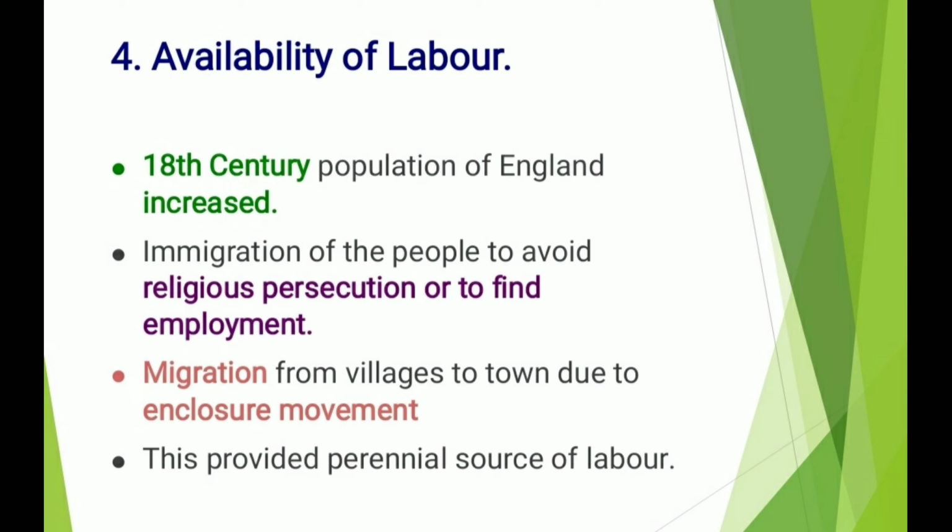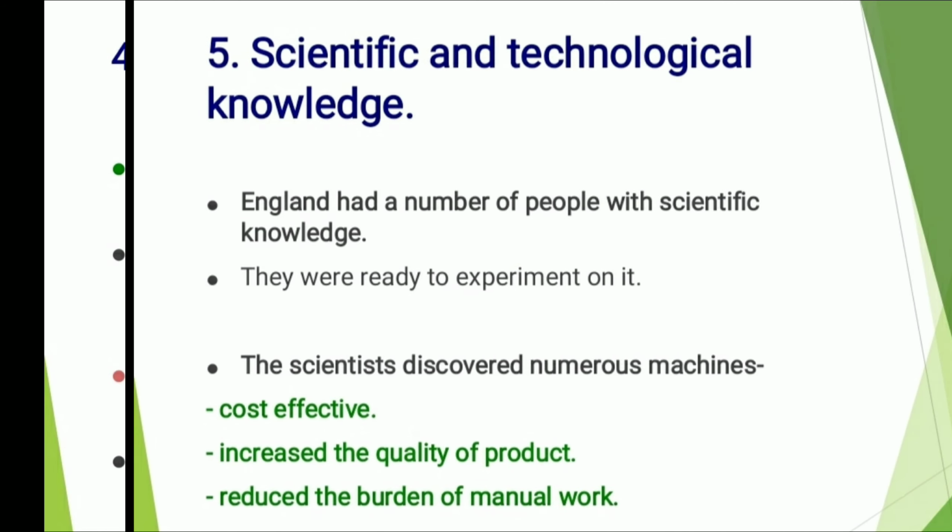Now, what is the meaning of the enclosure movement? This means that the landlords had started taking back the land from the small farmers and enclosing it to form large farms. The last point is that this provided a perennial source of labor. Perennial means a continuous source of labor.